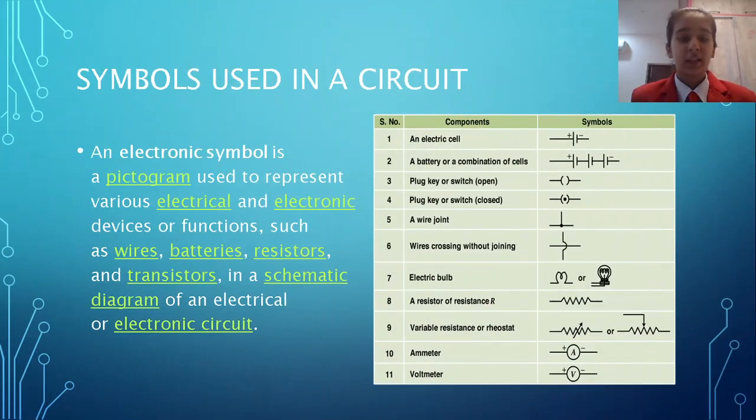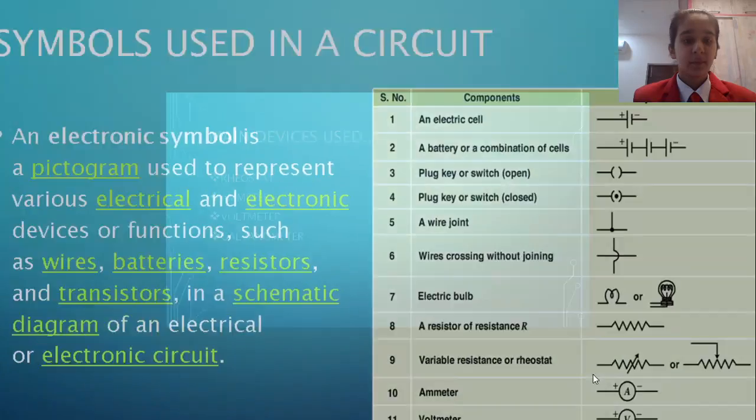Symbols used in an electric circuit. We use many pictorial symbols while making an electric circuit. Like we use this symbol for the cell, for the battery. Similarly, for the switch, this one is for the open and this one is for the closed switch. Then the wire joint, wires crossing without joints, electric bulb, resistor, rheostat, ammeter, and voltmeter.